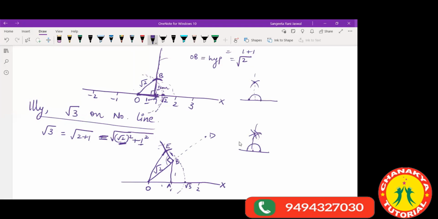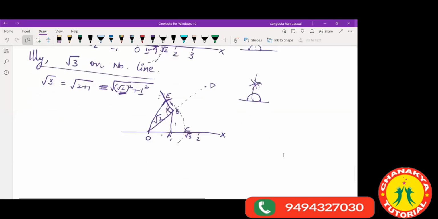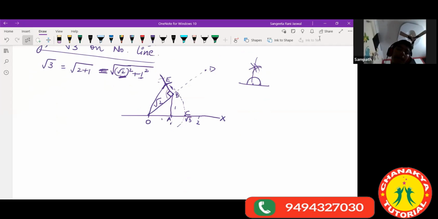I have not given this point a name anywhere, so we'll give it the name C. All right? Is this clear to all? Yes, clear. Is there anyone who has not understood this? Harshit, Purujit, Yukta, I cannot take everyone's name. You have to come forward and tell me, ma'am, I haven't understood this. I'm making an effort that I don't miss anyone, but still you have to come up.